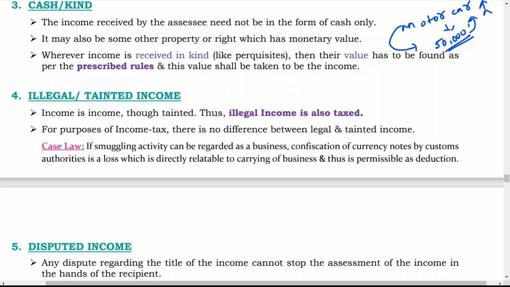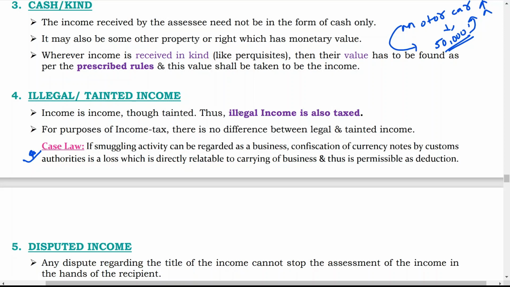Case law: if smuggling activity can be regarded as a business, confiscation of currency notes by the customs authority is a loss which is directly relatable to the carrying on of business and thus is permissible as a deduction. Means what? If a person is earning income by smuggling, then also it is considered as business income.